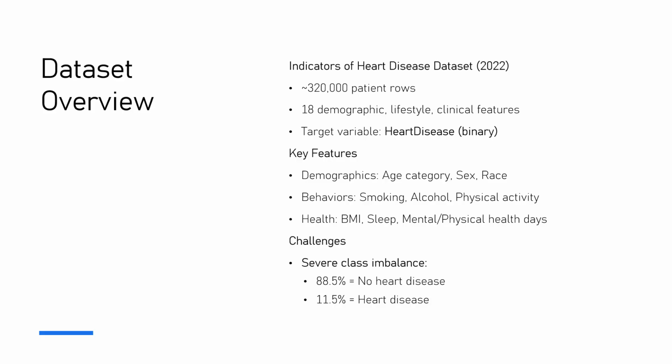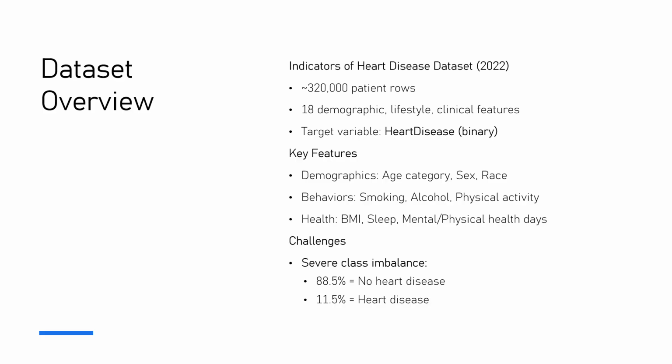But coming to the dataset overview, we had 320,000 observations with 18 variables or columns. Some of them were numerical and some of them were categorical. The key features in this dataset were demographics such as age, sex, race, and some categorical values such as smoking, alcohol, physical activity, and some numerical variables such as BMI, sleep, mental health, physical health.